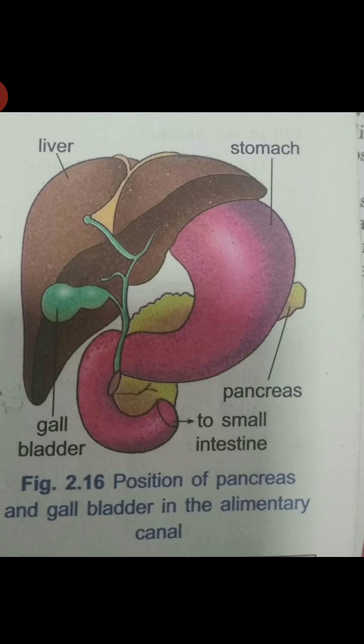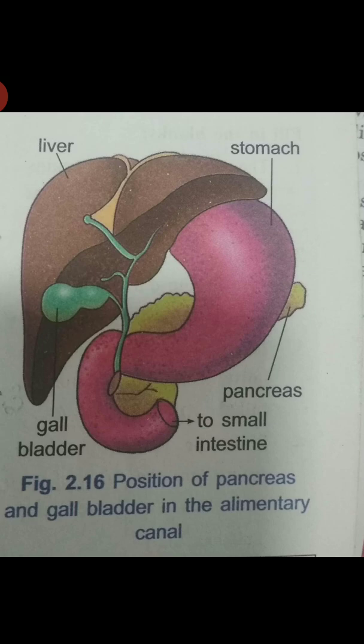So, in the beginning of the small intestine, the liver and the pancreas are connected. Here the small intestine is highly coiled and it is about 7.5 meters long. It receives secretions from the liver and the pancreas. Besides, its walls also secrete juices.